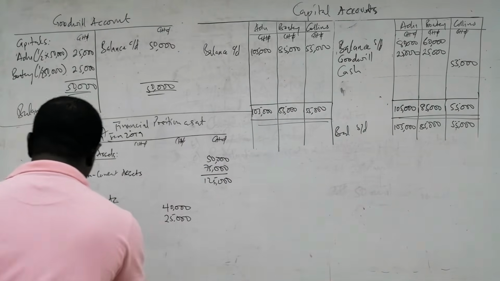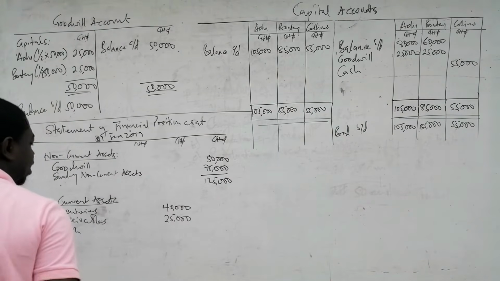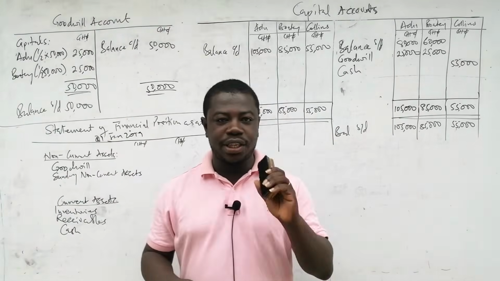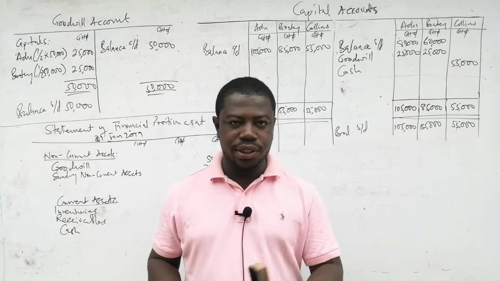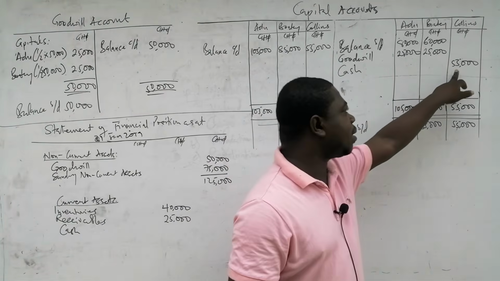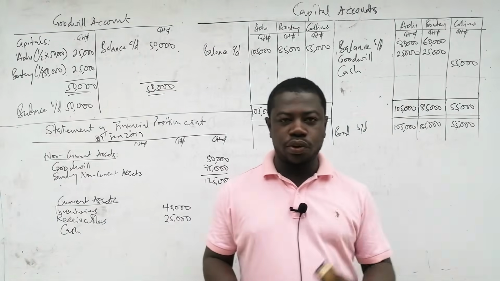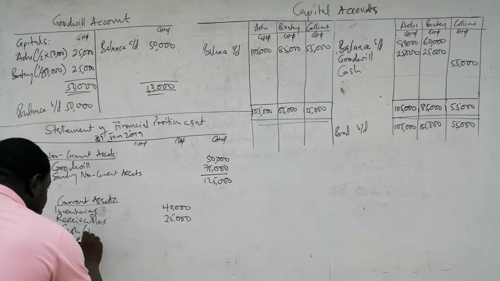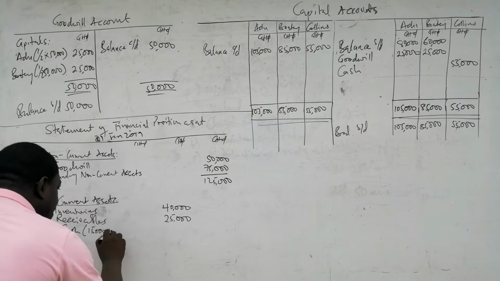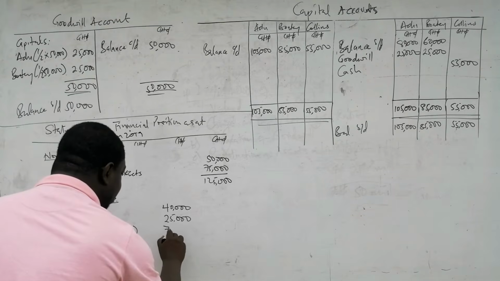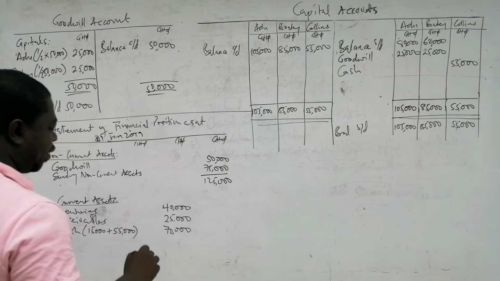And then there was cash in the original statement of financial position. The value of cash in that statement was 15,000. Now, remember that the new partner, Collins, also brought in some cash of 55,000. So that is going to add to the already existing cash. And so that will be the original 15,000 plus the new 55,000 brought in by Collins, giving us a total cash of 70,000.